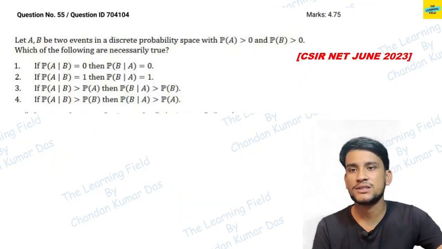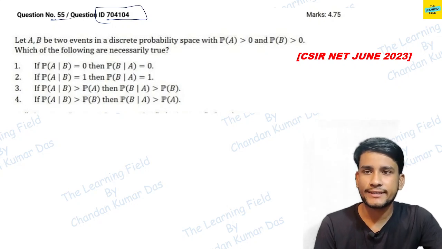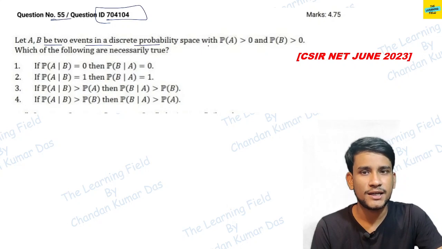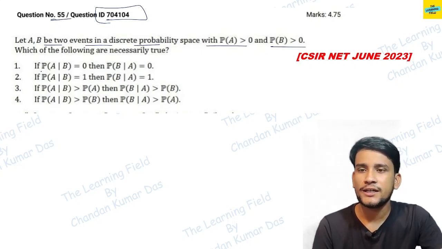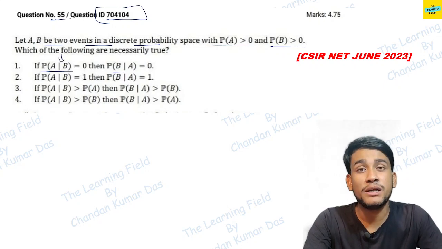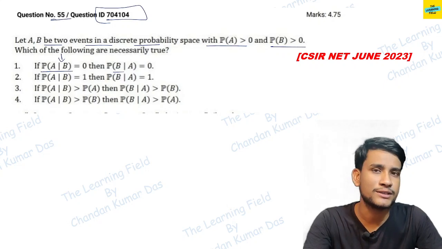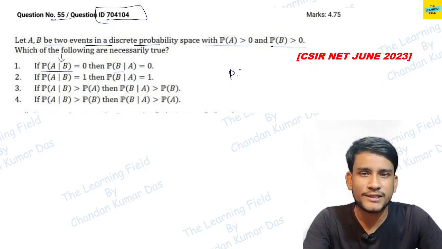Now going to the next question. This is the question with ID 704104. It says: let A and B be two events in a discrete probability space with probability of A greater than 0 and probability of B greater than 0. Then if probability of A given B is equal to 0, and the options are given. This is a question based on conditional probability. Conditional probability is included in the syllabus of probability. I think you all know that this is a very basic problem.